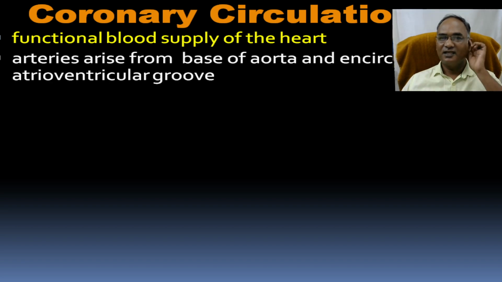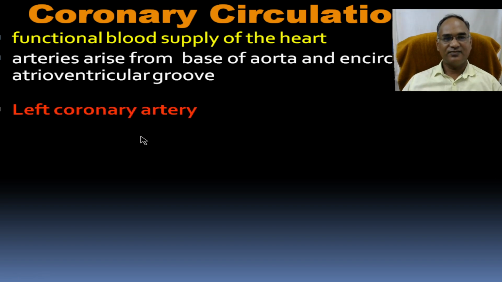Actually, the arteries arise from the base of the heart and encircle the heart in the atrioventricular groove. They start from the upper and lower portion and connect the entire side. There is a left coronary artery and a right coronary artery.